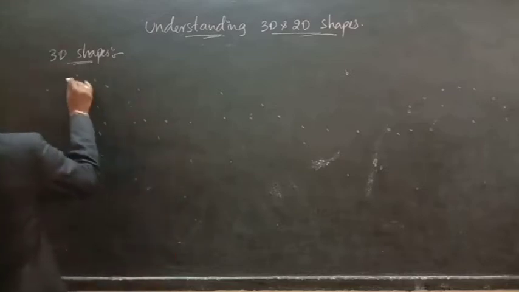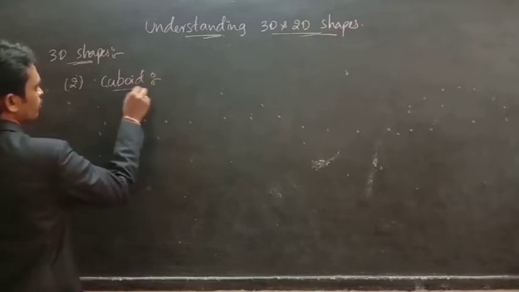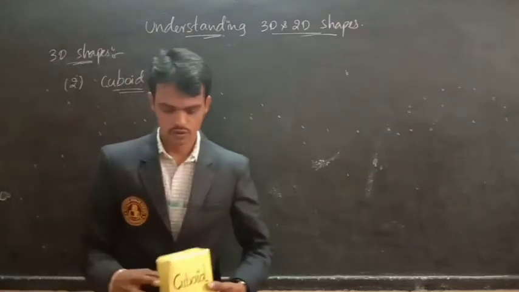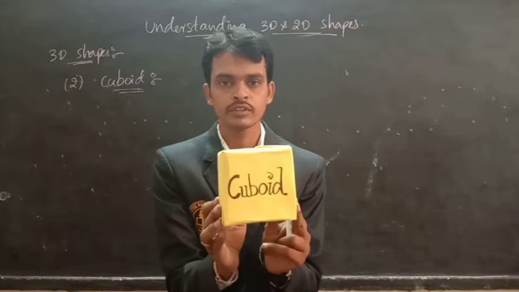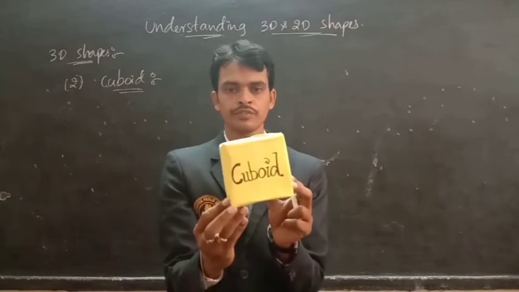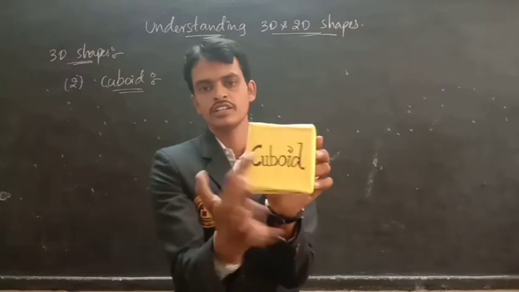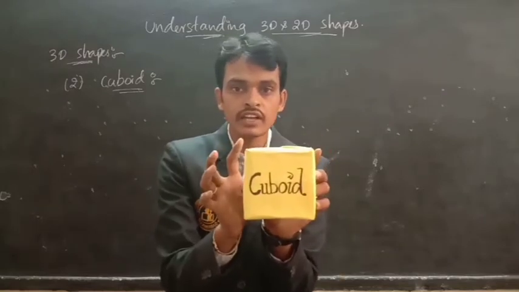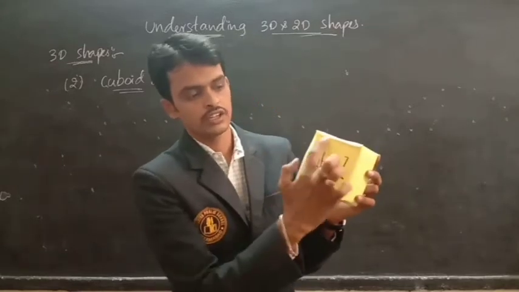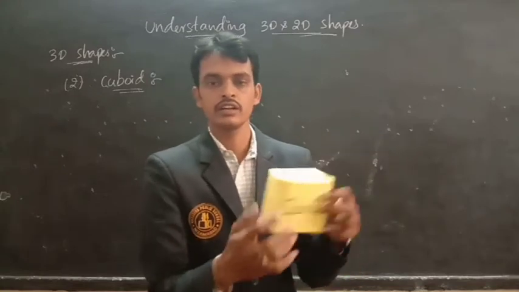Second, cuboid. Now we will discuss about the cuboid. Look at the diagram. What is this? Cuboid. So here in cuboid, all edges are different. A cuboid has faces. All faces look like rectangles. See this? Rectangle, rectangle, rectangle.